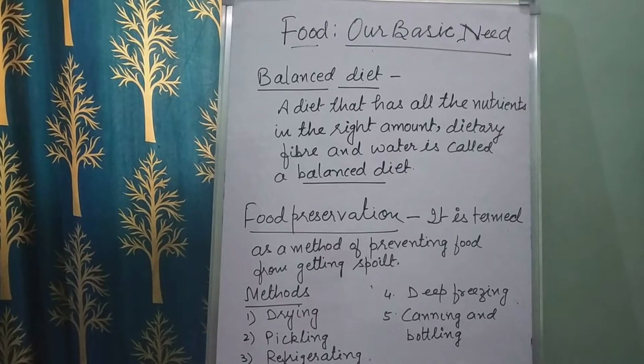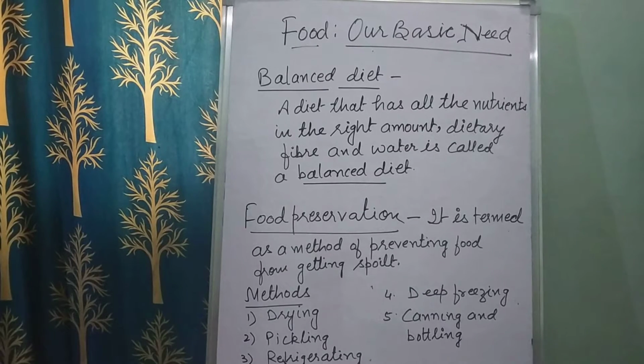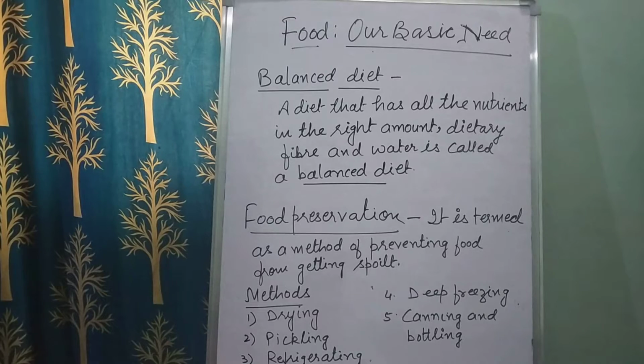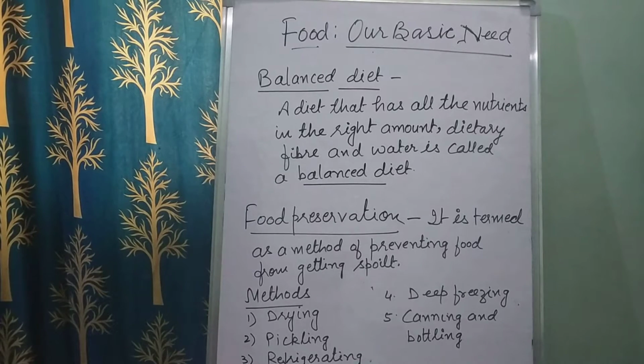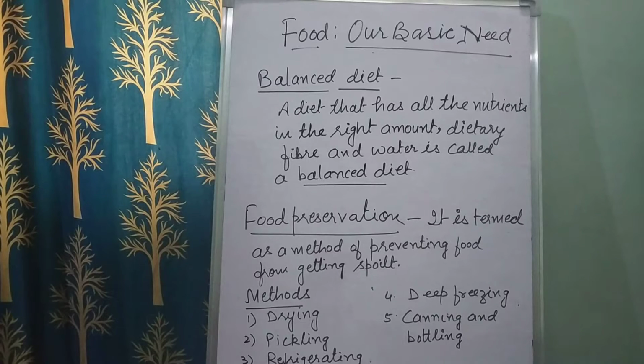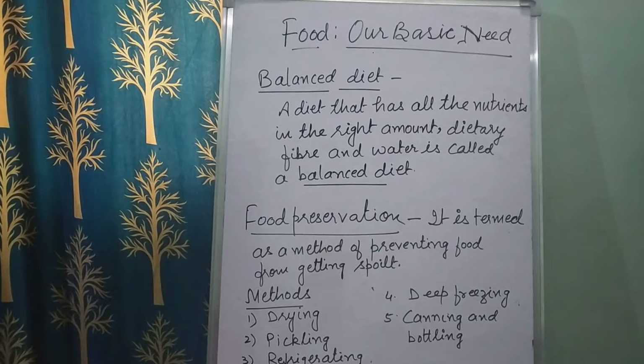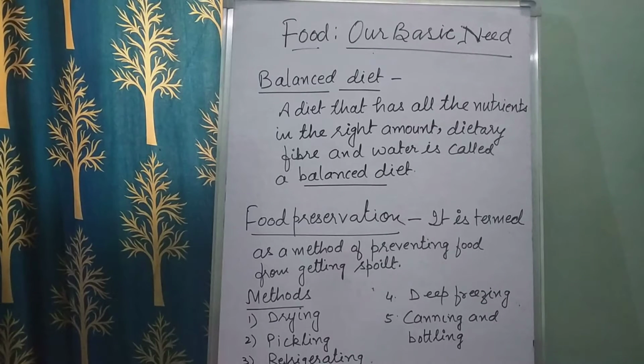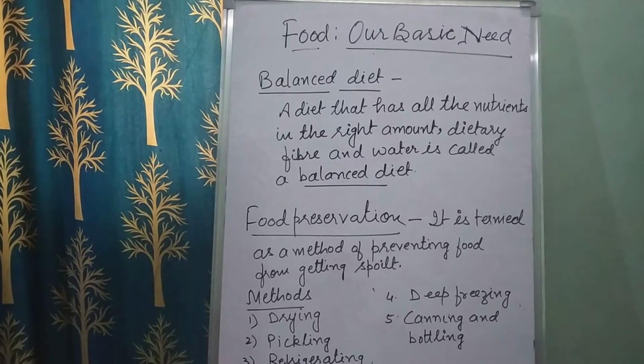So children, today in this video we are going to learn about a balanced diet. When we are talking about a diet, it is the kind of food that we eat daily. But a balanced diet means a diet where all the proper nutrients are present in the food in the correct amount. There should be carbohydrates, fats, proteins, vitamins and minerals, including water and roughage also. So children, this is called a balanced diet.